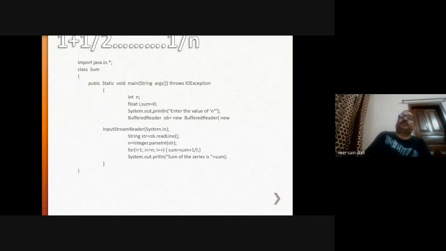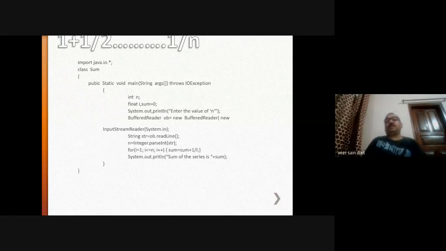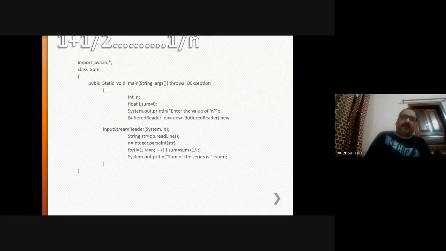Whenever you execute your program, if there is any problem, a runtime error in your program, that is known as an exception. If input output related exceptions are there, in that case, if there is any problem, then this main function will throw IOException, and this IOException is a class which is stored in this io package.